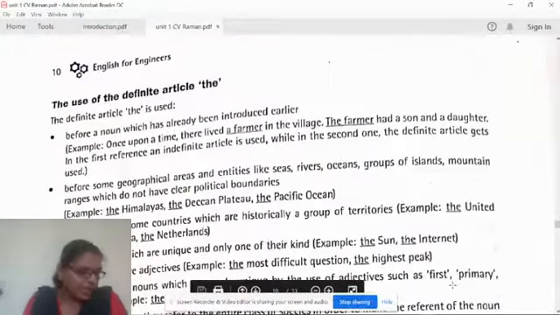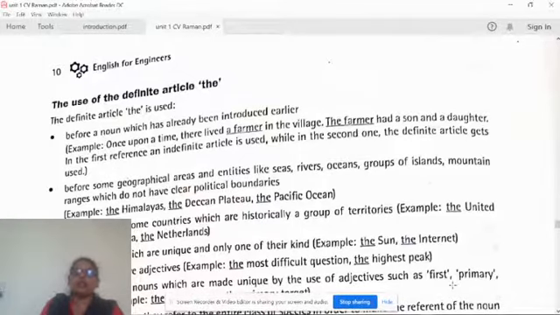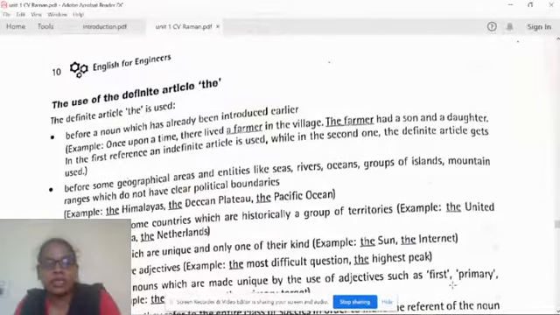Now, let us see the uses of the definite article THE. We have studied the use of the indefinite articles A and AN. Now, let us see the use of the definite article THE. The definite article THE is used before a noun which has already been introduced earlier. Let us see the example.